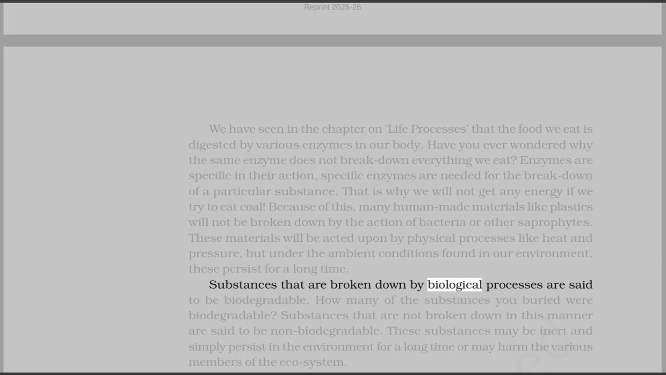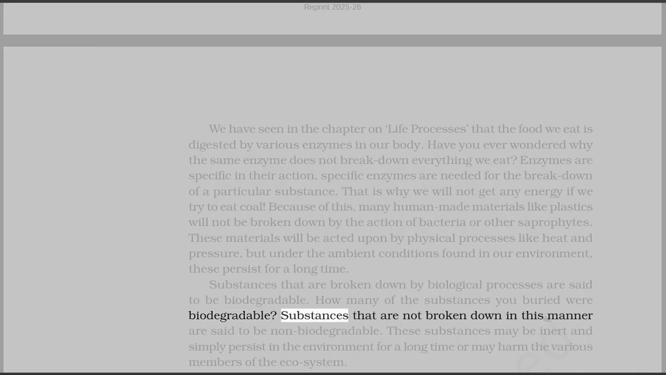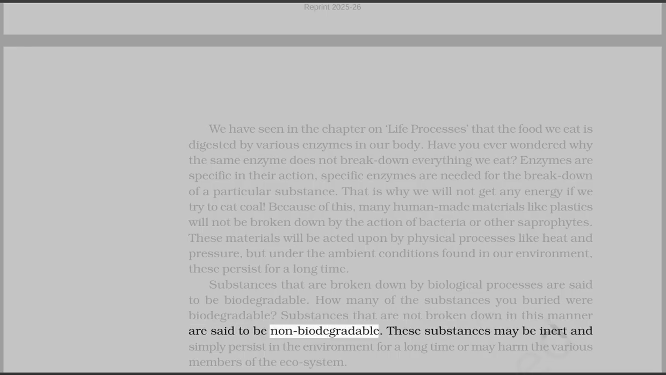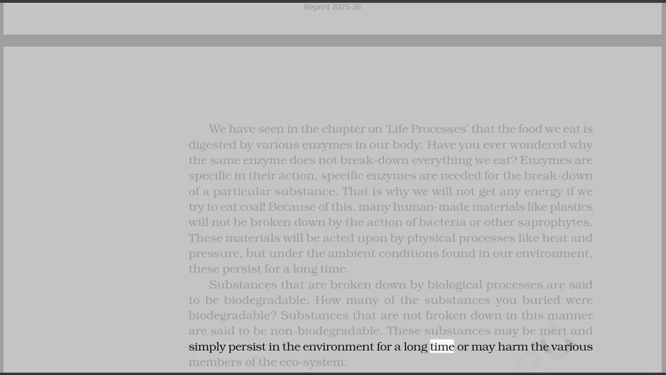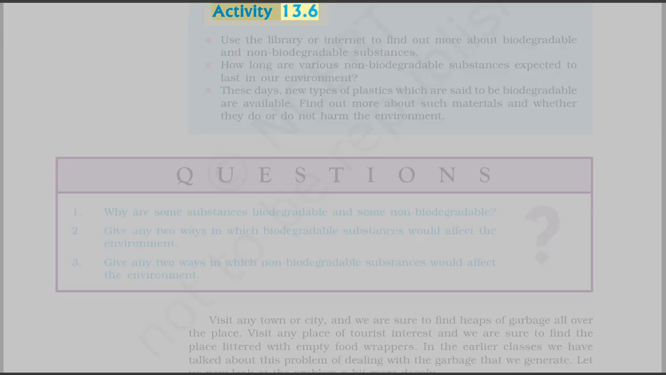Substances that are broken down by biological processes are said to be biodegradable. How many of the substances you buried were biodegradable? Substances that are not broken down in this manner are said to be non-biodegradable. These substances may be inert and simply persist in the environment for a long time, or may harm the various members of the ecosystem.